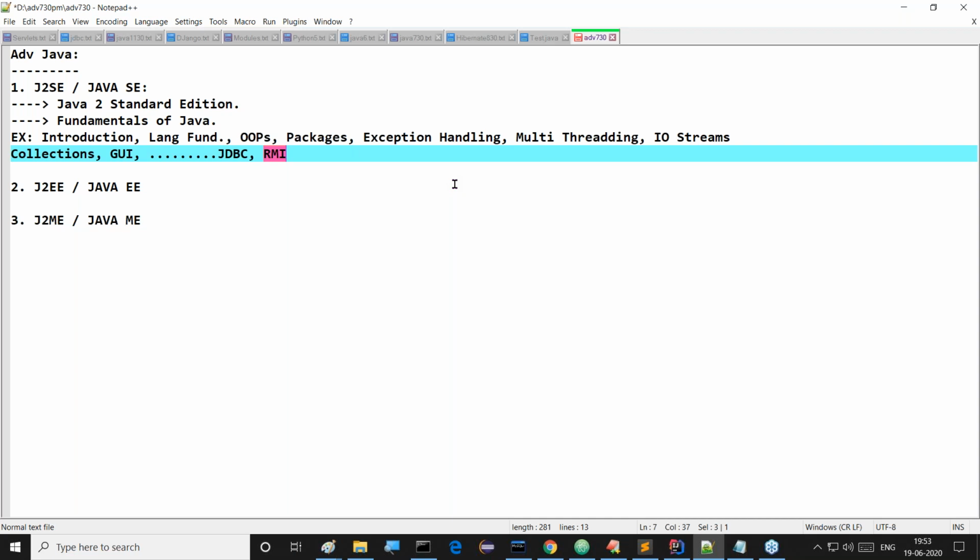I want to talk about one important point now. Try to observe this correctly. If you observe the content inside this J2SE part, these many concepts exist: introduction, language fundamentals, object orientation, packages, exception handling, multi-threading, IO streams, collections, GUI, and so on. A number of concepts are available.